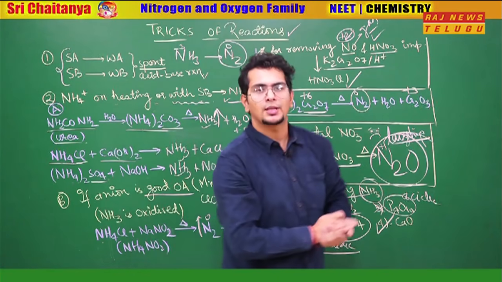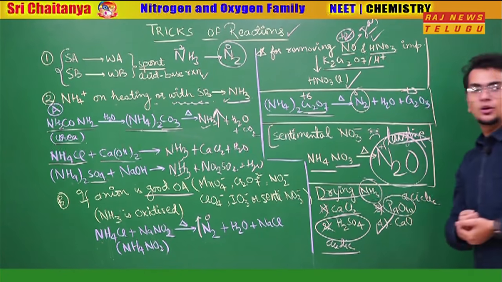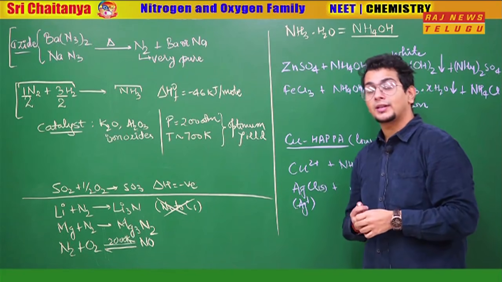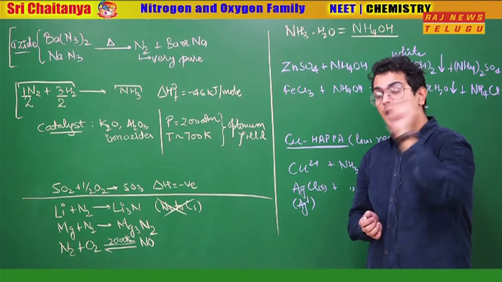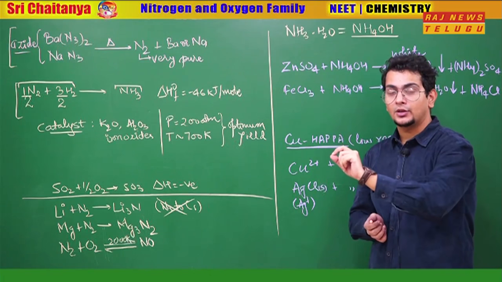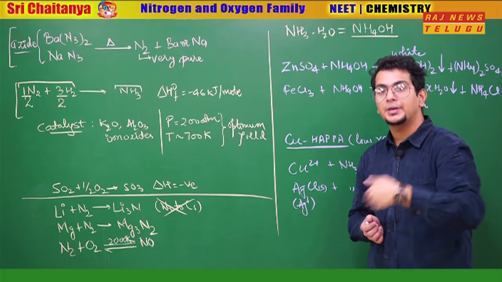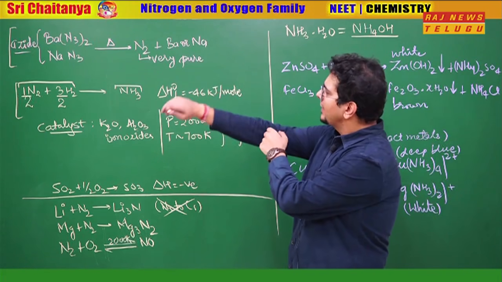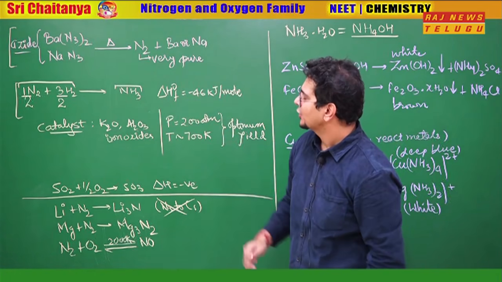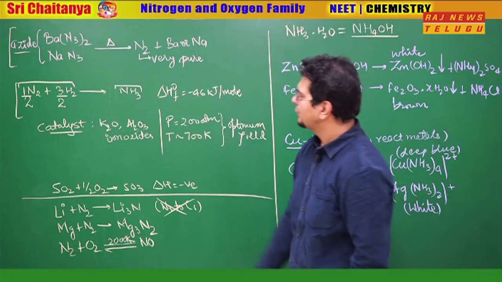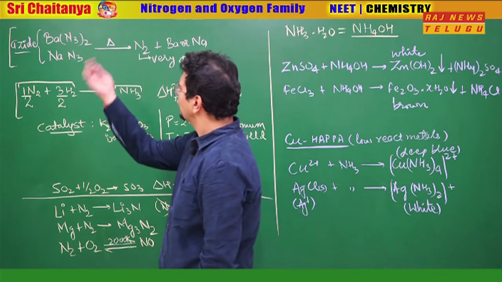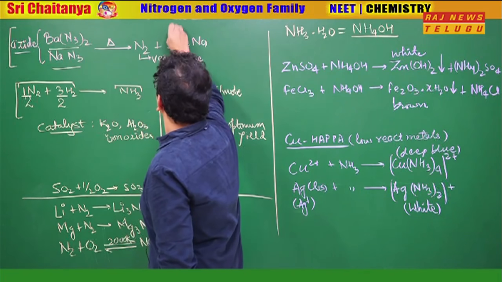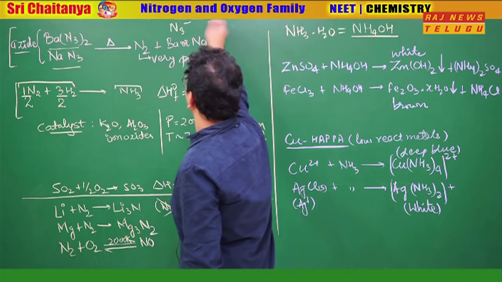So this was about the basic tricks. Let us carry on. So by this time, you people are experts in writing the ammonium salt reactions. Understand, the more you practice, the better you become in that topic. So see that part again, practice it again and again. But let's carry on. So there are two other methods of preparation of nitrogen and ammonia. Let's focus upon that. You already know them also. In case you don't know, right now you can use barium azide, sodium azide. What is azide ion? N3- is called azide ion.